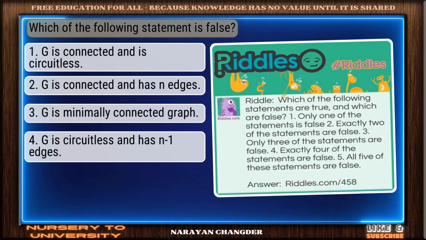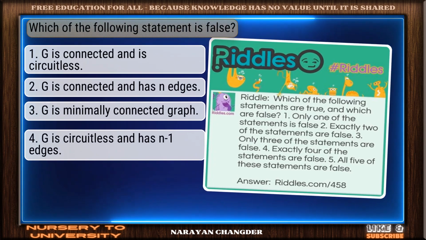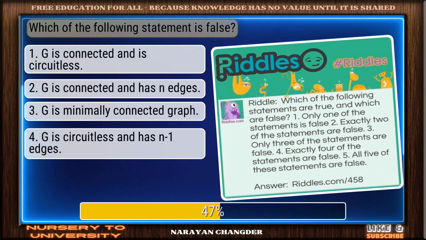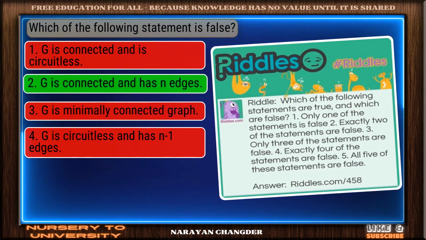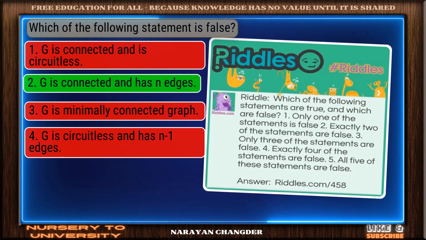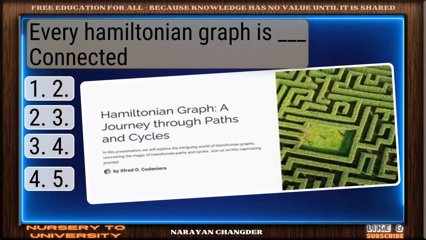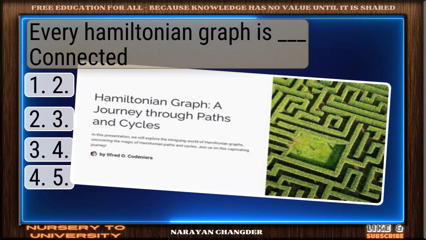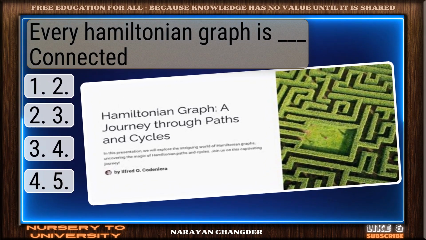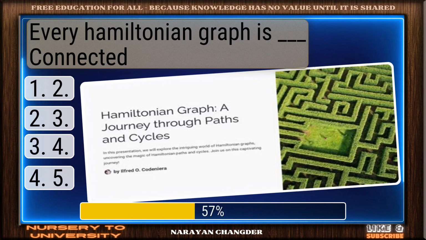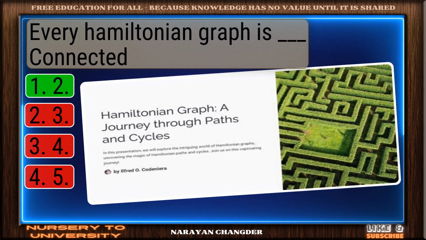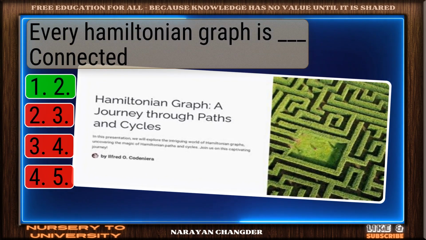Question number 21. Which of the following statement is false? Great job. G is connected and has n edges is the accurate answer. Question number 22. Every Hamiltonian graph is dash connected. On track. 2 is the correct answer.